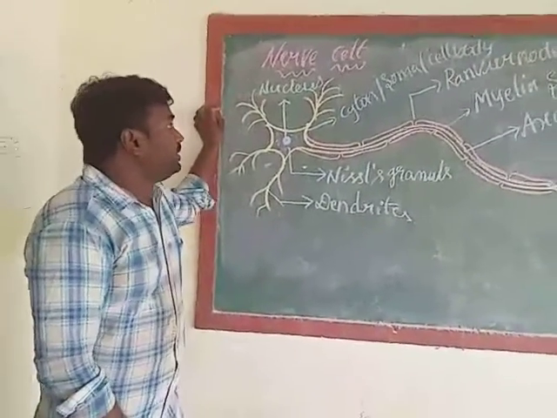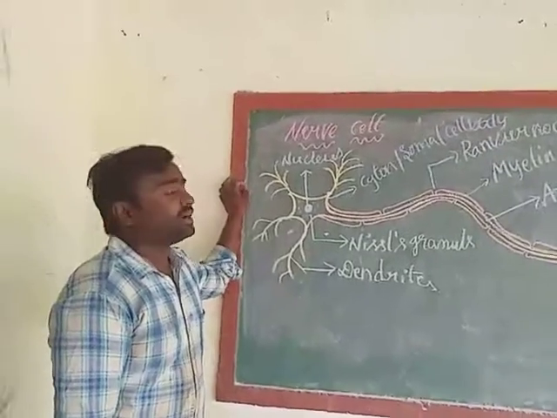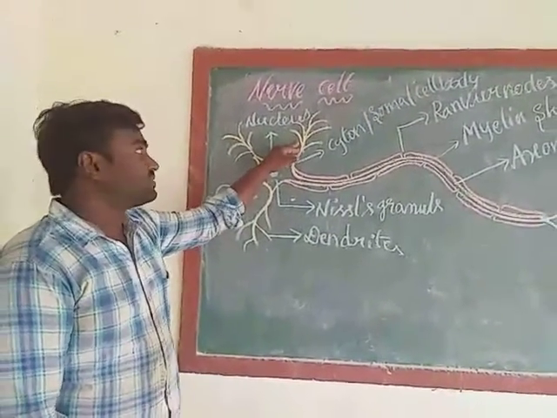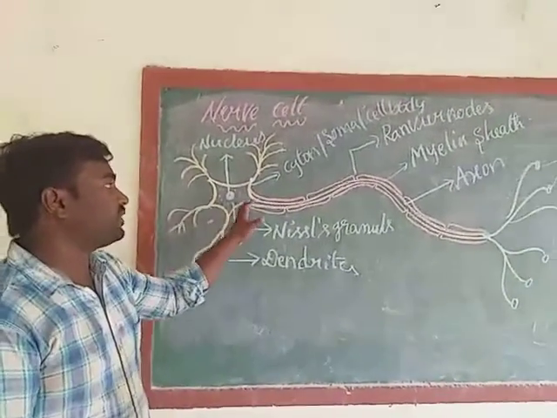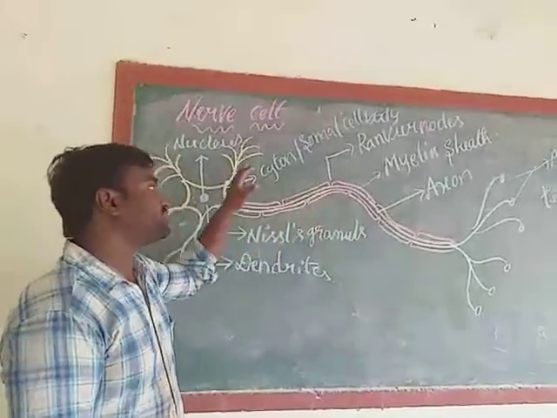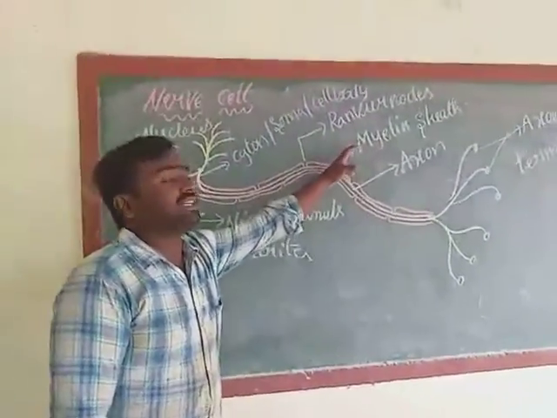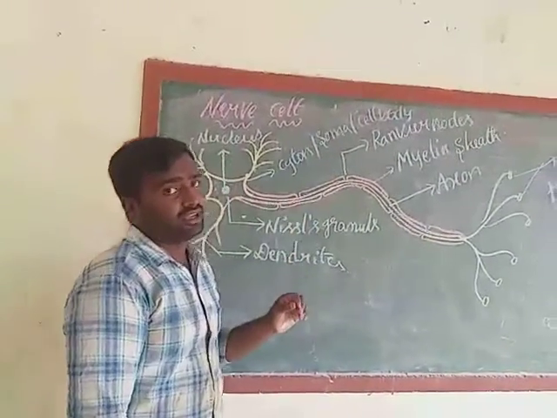If you observe the structure of nerve cell, it mainly contains two parts, head part and tail part. Head part contains some root-like projections. These are called dendrites. Out of all these dendrites, one dendrite is somewhat longer than the remaining dendrites. That is called axon. Axon is covered by a sheath, that is called myelin sheath. Myelin sheath contains some gaps in it. These are called Ranvier nodes.